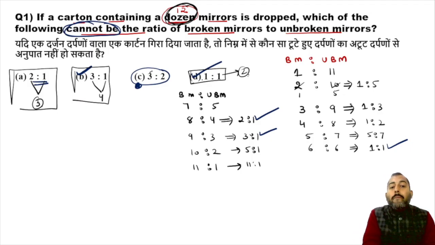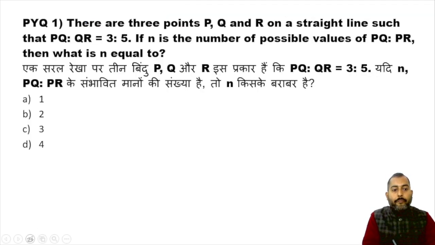So what is 3 plus 2? 3 plus 2 is 5. Now 5 will not divide 12 completely. So we can say 5 is not a factor of 12. Hence option C is that ratio which is not possible for this present question. Hence C is the right answer. I hope, class, this is clear to everyone. Okay, let's move on.